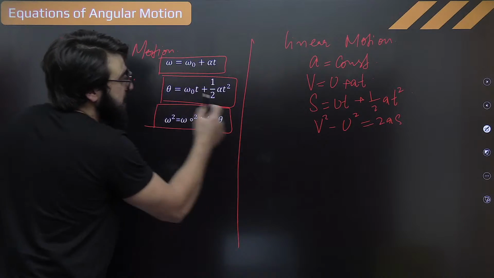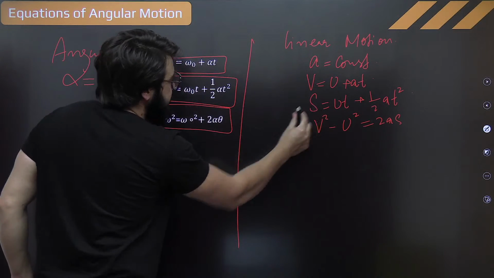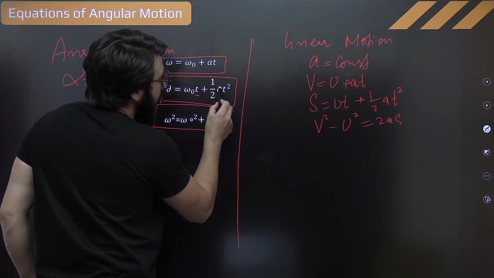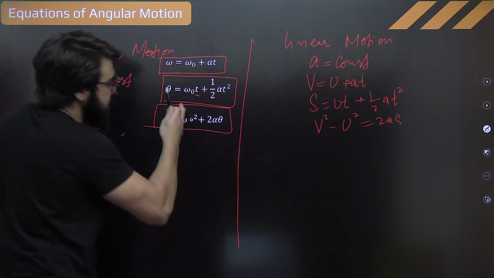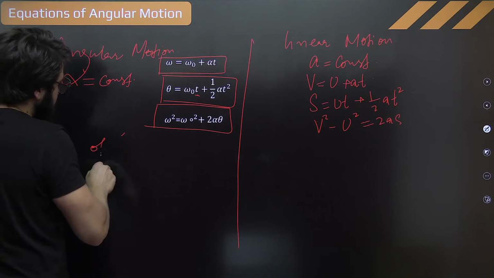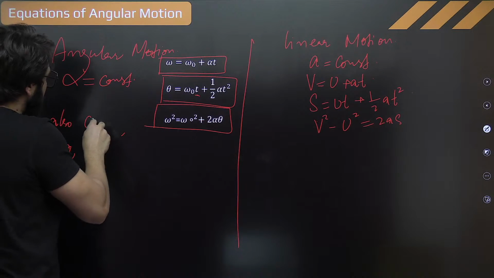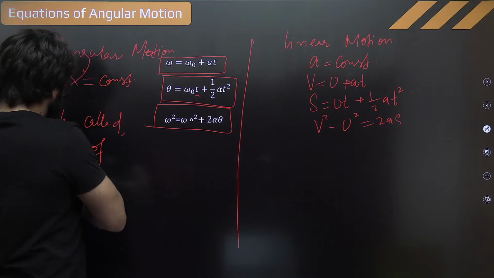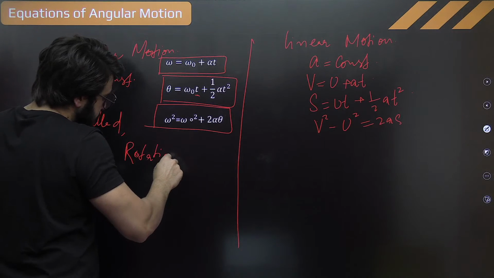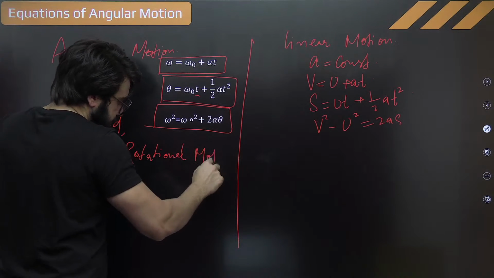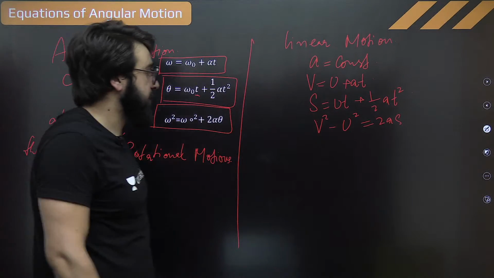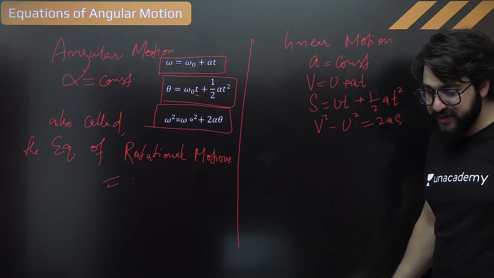Same. This is linear displacement over here. This is angular displacement. Initial angular velocity, linear velocity. T time, alpha angular acceleration. This is linear acceleration. Exactly the same over here. These are also called the equations of rotational motion. Okay, keep this in your mind. Listen to me very carefully.